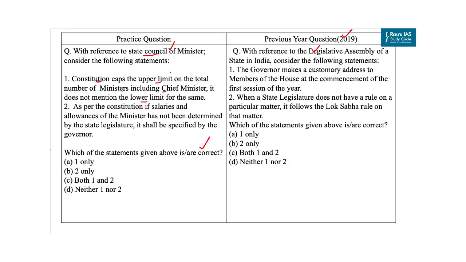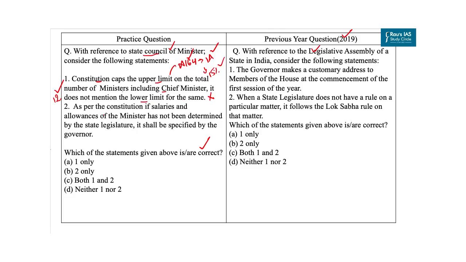Now, according to Article 164 and sub-clause 1A, the total number of ministers, including the Chief Minister, in the Council of Ministers in a state shall not exceed 15% of the total number of members of the Legislative Assembly of that state. It lays down another provision also, that the number of ministers, including the Chief Minister, in a state shall not be less than 12. This provision was added by the 91st Constitutional Amendment Act of 2003. So our first statement is incorrect.